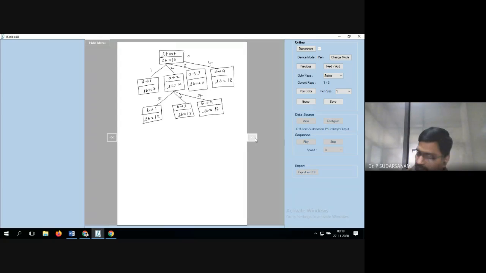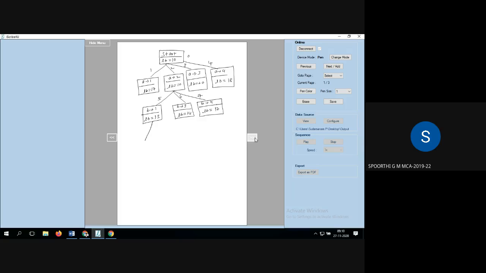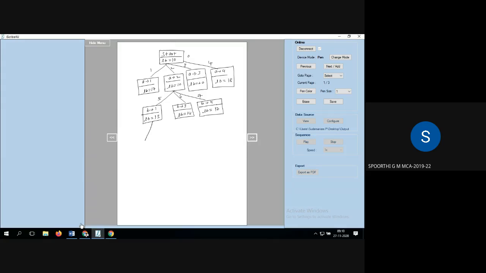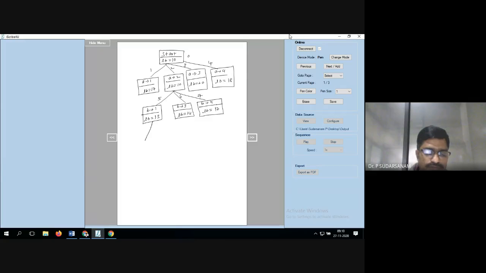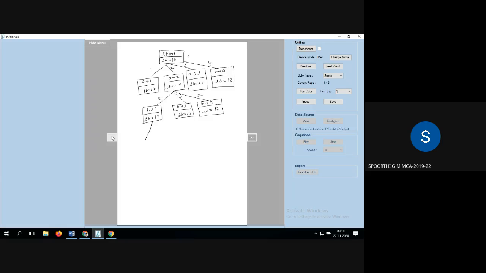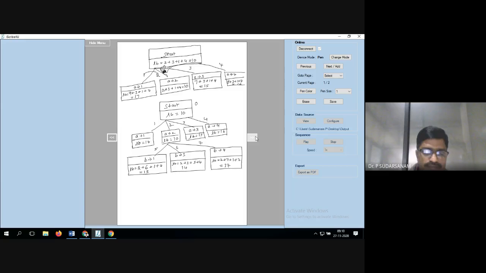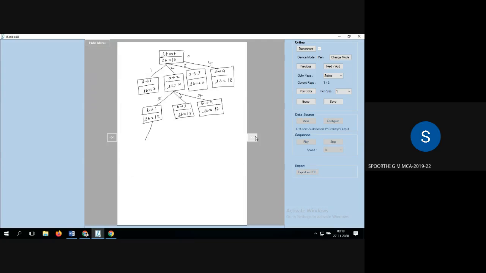Now you have to take this. Sir, A is equal to 3, lower bound is 50, 120. A is equal to 3, it's 15, sir, lower bound. And even A is equal to 4 also, sir.